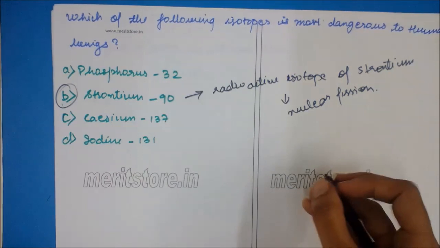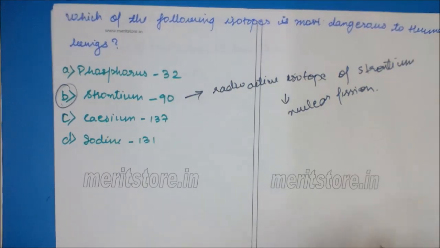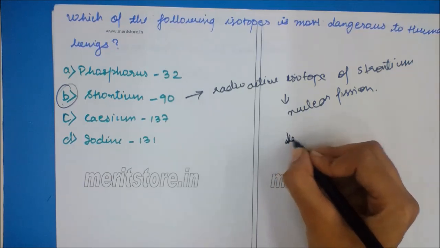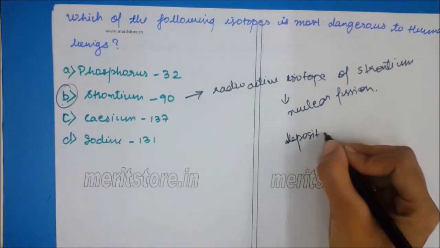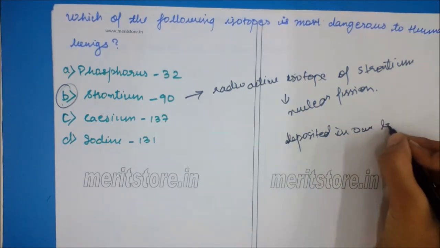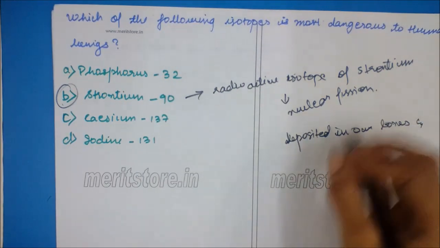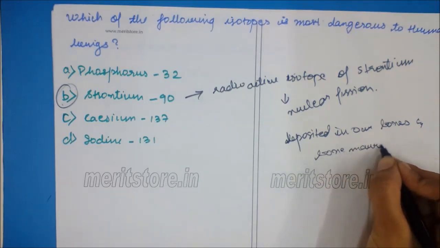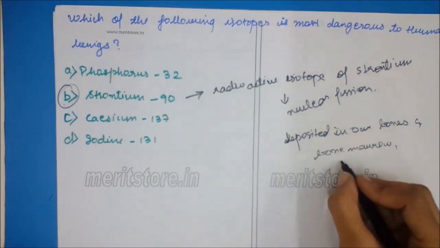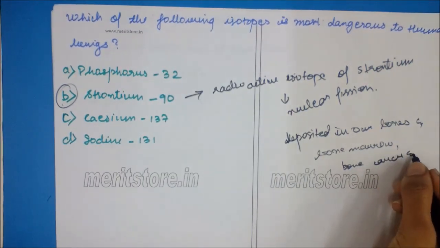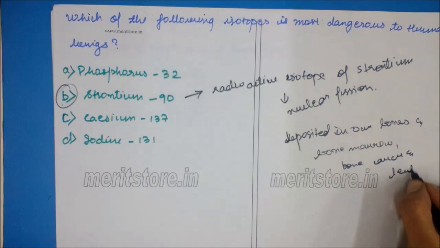Strontium 90 is very harmful to human beings. It gets deposited in our bones and bone marrow, causing bone cancer and leukemia.